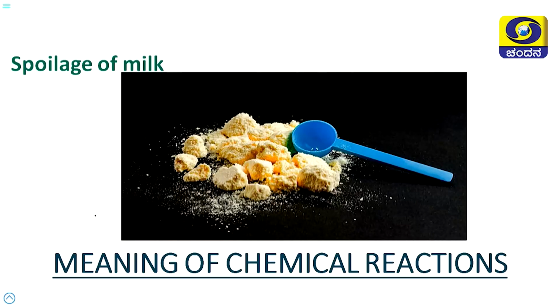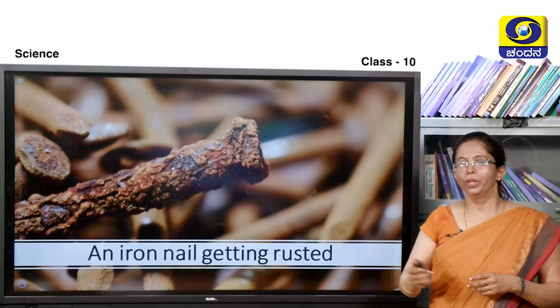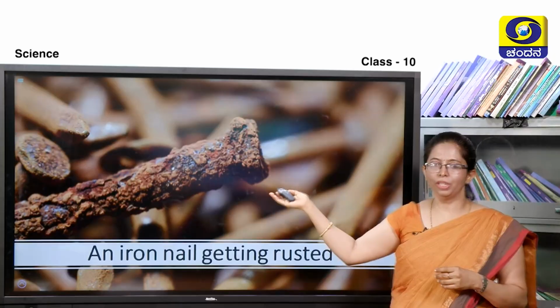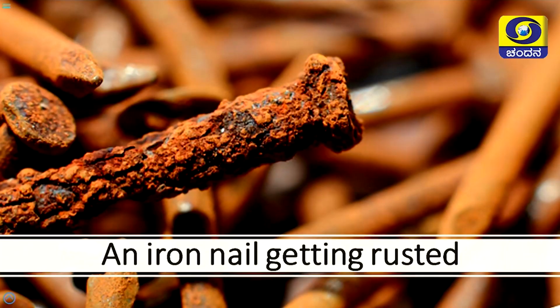In the text I have given you spoilage of milk. When it is left unattended, when it is kept in the summer atmosphere for a longer duration without boiling it, the fermentative bacteria act on it and milk gets spoiled. Next slide, here you can see, what is this? Iron nail. On the iron nail you can see the brown color flaky substance formed on it. So, what is this brown color flaky substance? What do you call it? Yes, you are 100% correct. This is called rust.